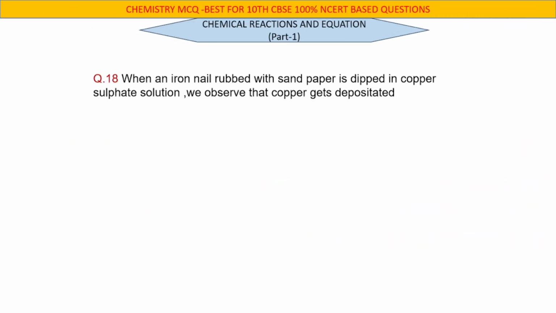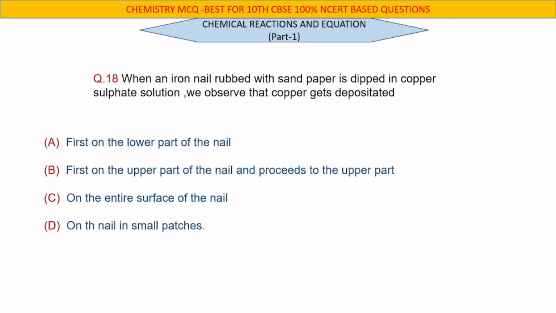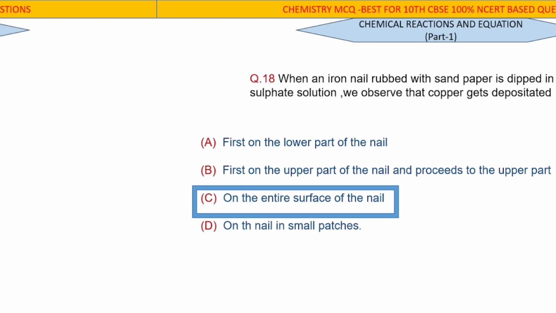Question number 18. When an iron nail rubbed with sandpaper is dipped in copper sulfate solution, we observe that copper gets deposited. Right answer C. On the entire surface of the nail.